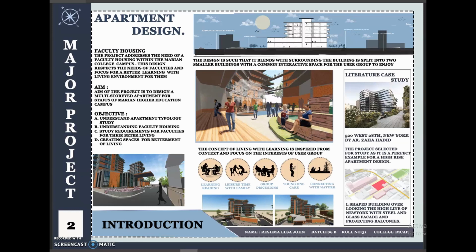520 West 28th by architect Zaha Hadid is the building which I chose for my literature case study. The L-shaped structure overlooking the High Line of New York is the perfect example for the study of building relationship with context and its various services. From various studies, it is found that the major user group interests include learning, reading, spending leisure time with family, group discussions, and connecting with nature.